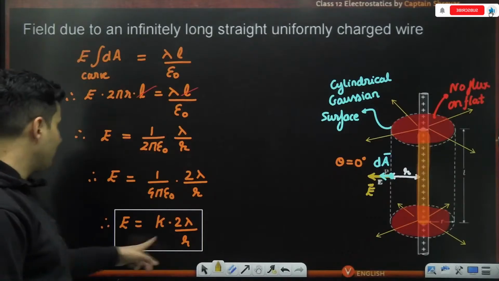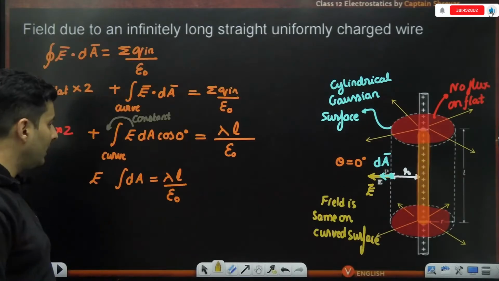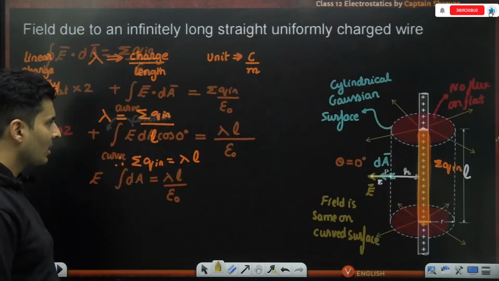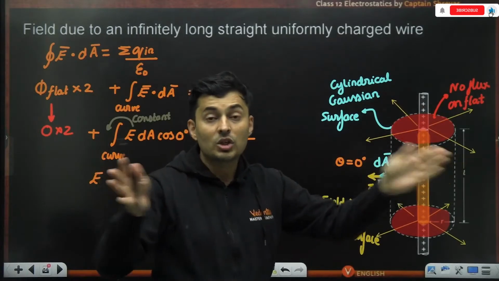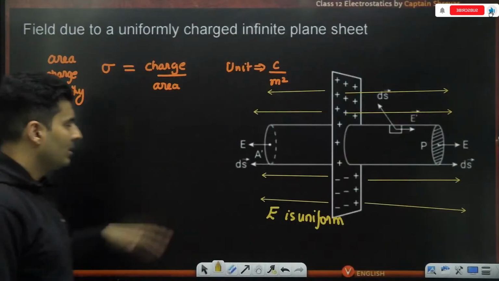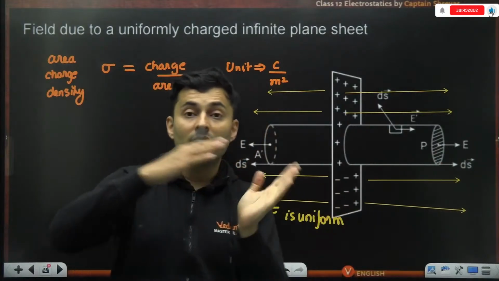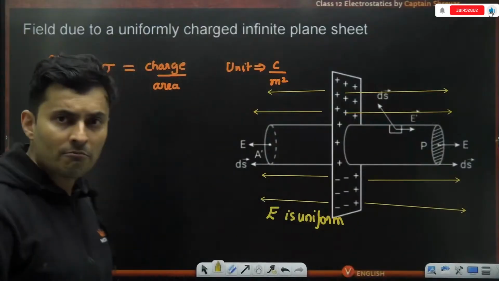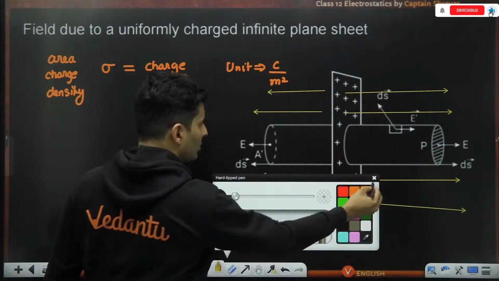In the earlier problem, it was dependent on the distance. Even this one over here is dependent on r. As you can see, when you go away, the field lines go far apart, so it is a non-uniform field. But in this scenario, when the sheet is present, the spacing is the same. So the strength of the electric field is the same no matter where you go. So this is very important to solve the problem.